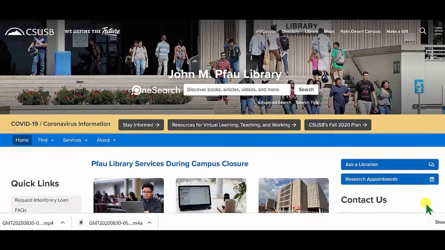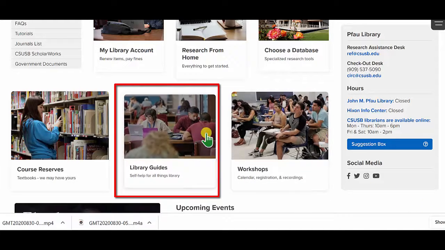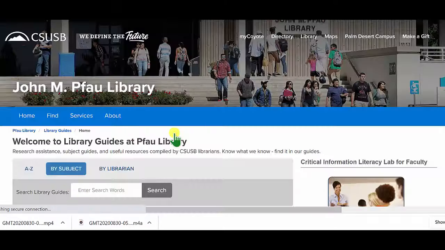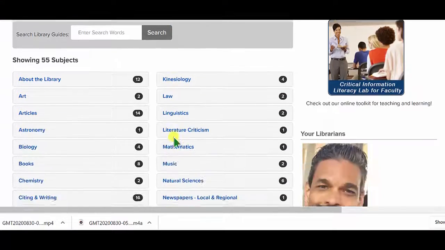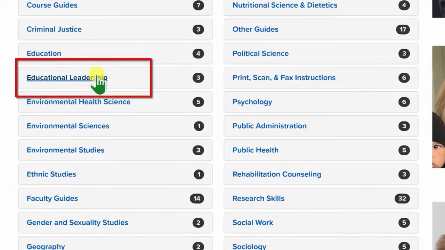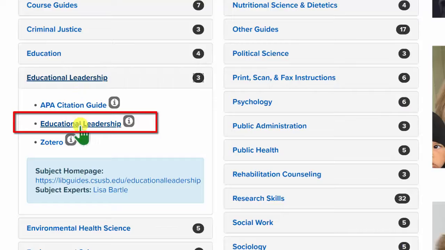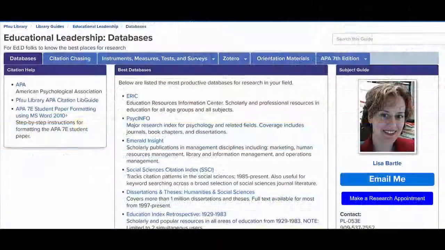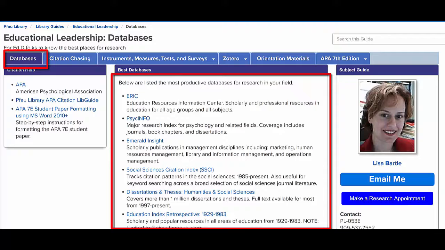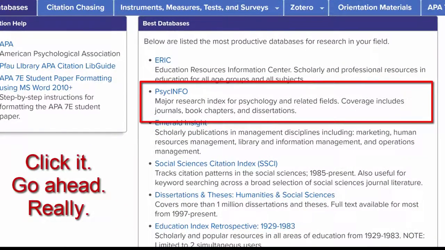I'm going to go to Library Guides, then to Educational Leadership. This guide is your one-stop location for all the databases useful to that field and the home for your orientation materials. Let's begin.